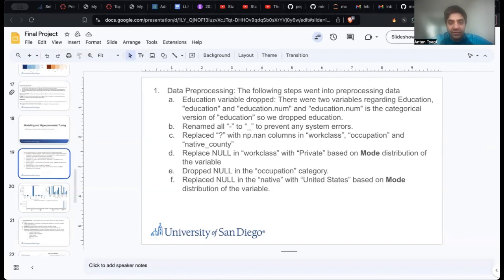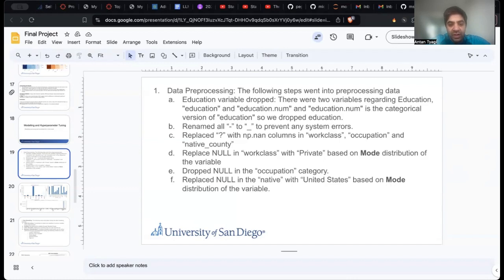These are the steps that I used for data preprocessing. First, the education variable was dropped, since there were 2 variables reflecting education: education and education-num. Education-num was already a numeric version of education, so we dropped the education variable. We renamed every dash to a hyphen, basically to prevent any system errors, since a dash can be construed as a minus somewhere. We replaced all the question marks with np.nan in workclass, occupation, and native country, because technically those are indicators of NaN.